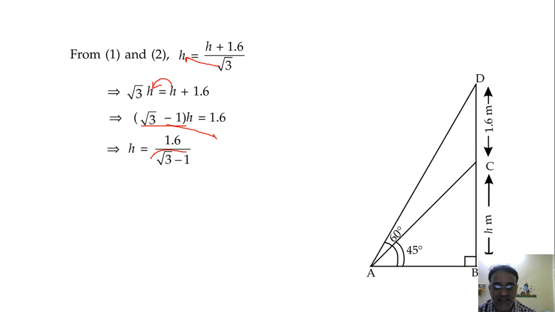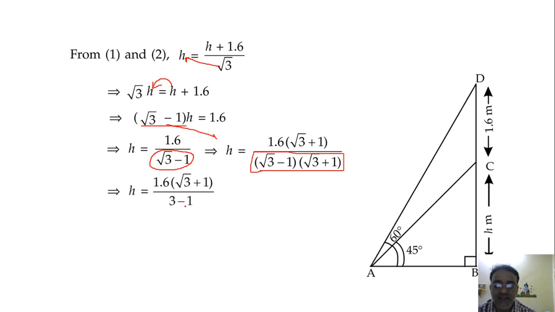अब इसको rationalize करना. What is the rationalizing factor of root 3 minus 1? Root 3 plus 1. Yes, root 3 plus 1. So multiply divide करोगे तो root 3 plus 1 करने के बाद डिनोमिनेटर क्या हो जाएगा? ये 3 minus 1 हो जाएगा. ओके, सो 3 minus 1 is 2. फिर 1.6 को उससे कैंसिल कर सकते हैं, सो we will get 0.8.